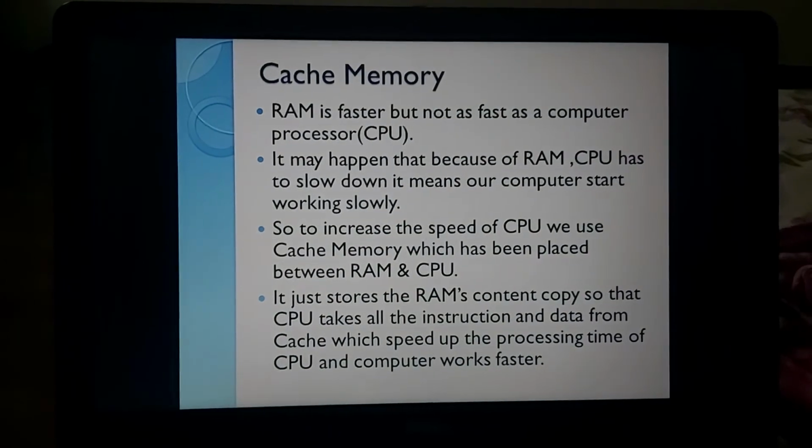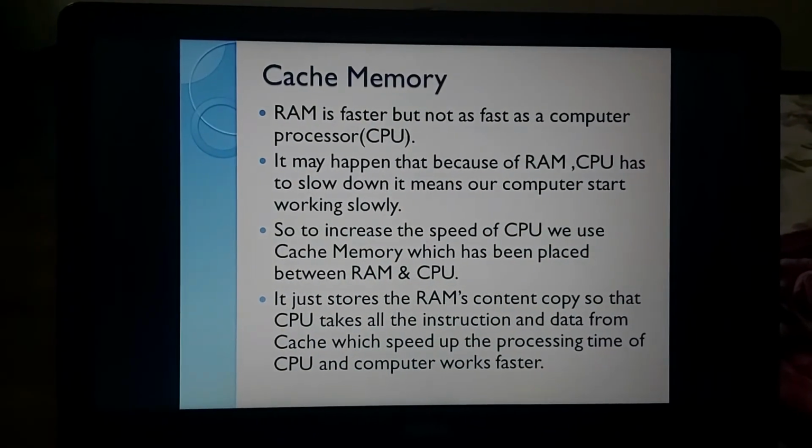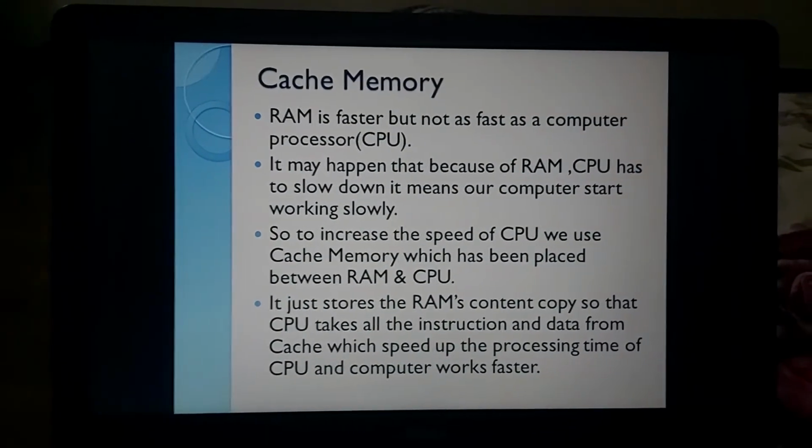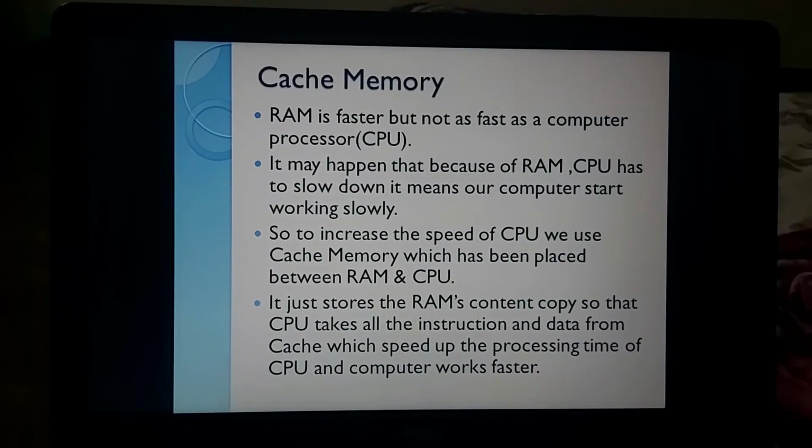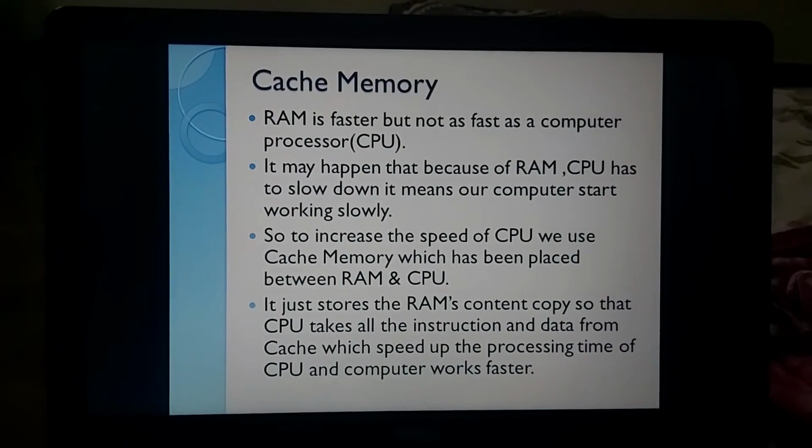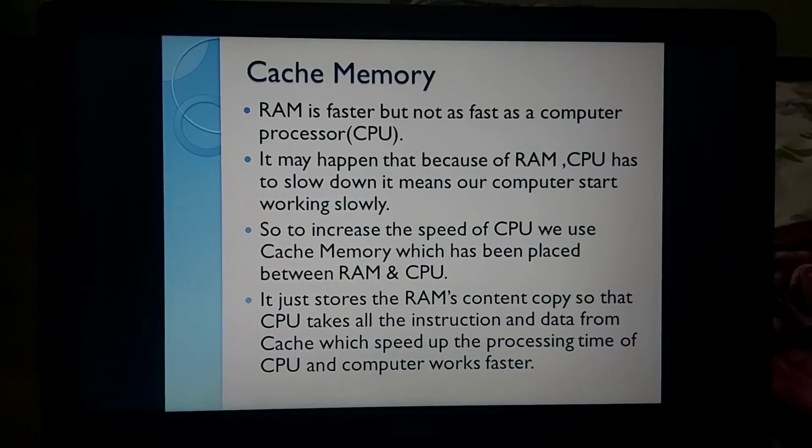So to overcome this situation, we have come up with the concept of cache memory. What does cache memory do? It creates an image of the RAM.